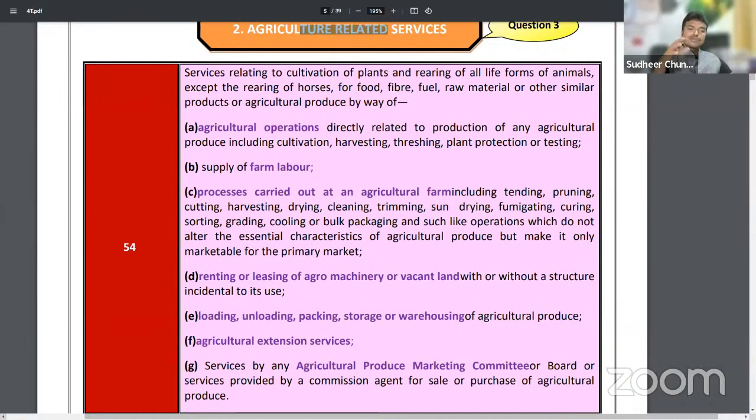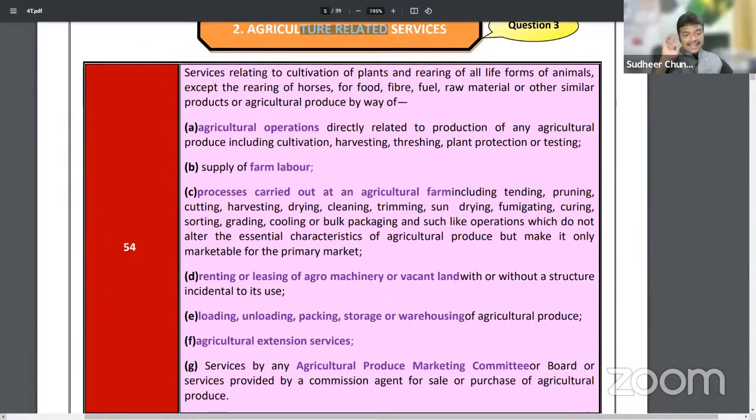Sir, agriculture comes under goods, no? Agricultural produce, if it is sold, it is an exempted good. But now here I am discussing exempted services. What is the exempted service regarding agriculture? Now let us have a discussion. Sir, if we provide any services to a farmer who ultimately cultivates agricultural produce, that agricultural produce sold in the open market is not liable to GST. But now what I am discussing, if I provide any services to farmers, who will pay consideration for me? Farmers will pay consideration. So on farmers can we levy GST?